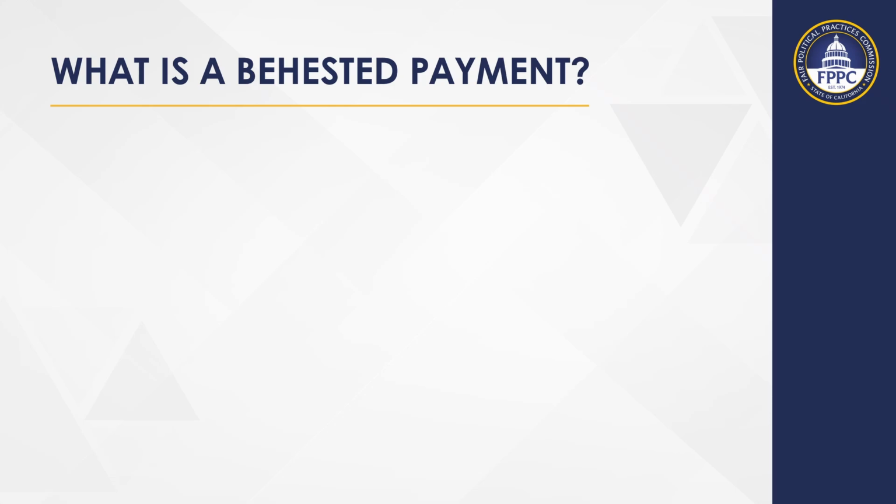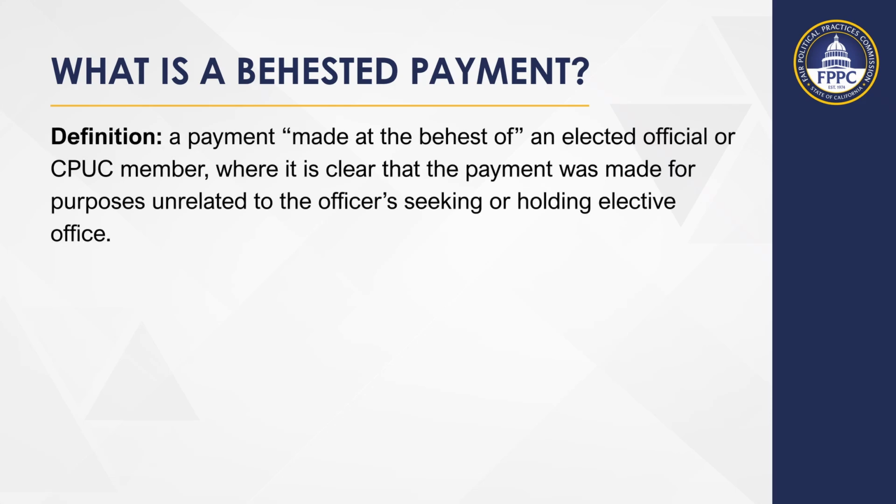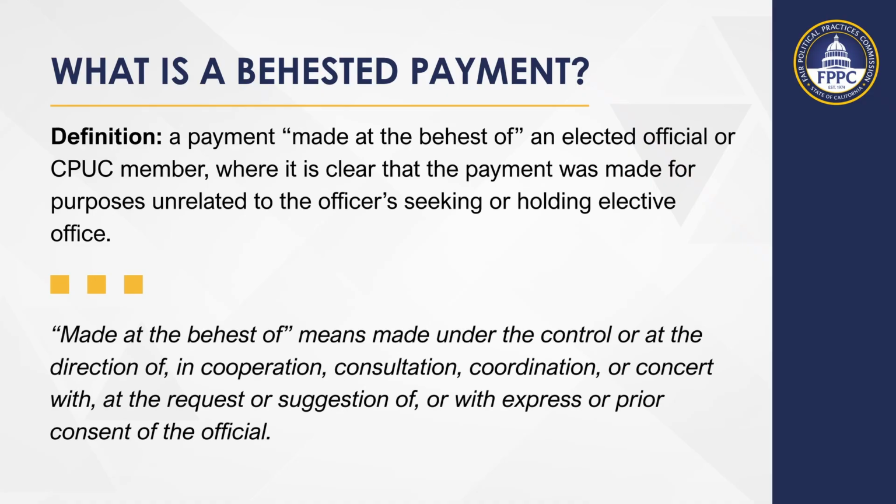What is a behested payment? The Political Reform Act defines a behested payment as a payment made at the behest of an elected official or CPUC member, where it is clear that the payment was made for purposes unrelated to the official seeking or holding elective office. Specifically, made at the behest of means made under the control or at the direction of, in cooperation, consultation, coordination, or in concert with, at the request or suggestion of, or with the express or prior consent of the official.